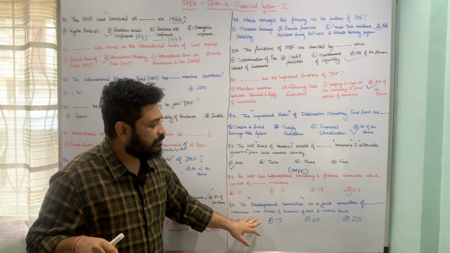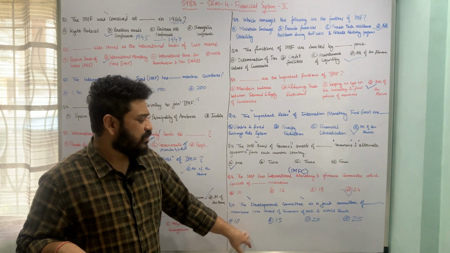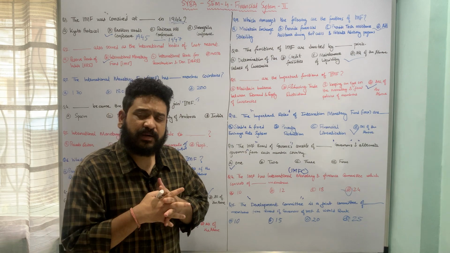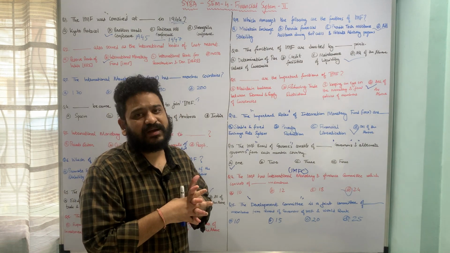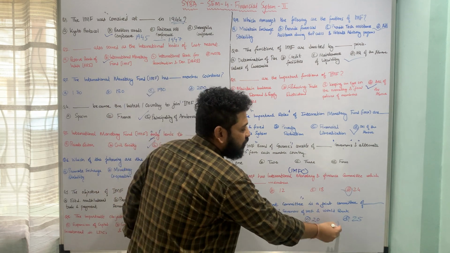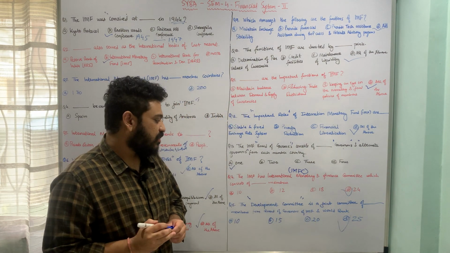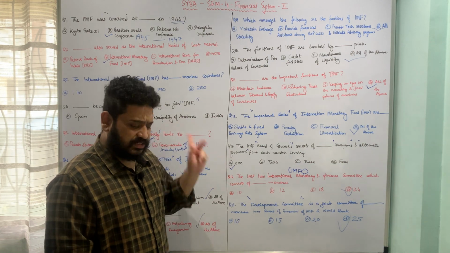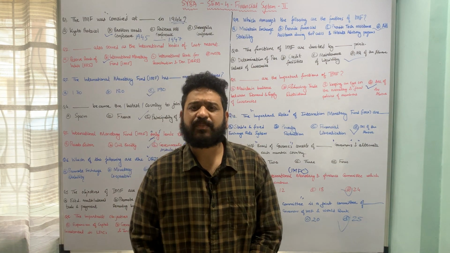Okay, so how many members are there? Whether it is 10 members, 15 members, 20 members, or 25 members. So it's a joint committee of Board of Governors of Reserve Bank of India and World Bank, and it consists of 25 members. Option D, 25 members, is the correct answer, and it is called as the Development Committee. So I hope the questions with respect to International Monetary Fund are pretty much clear.